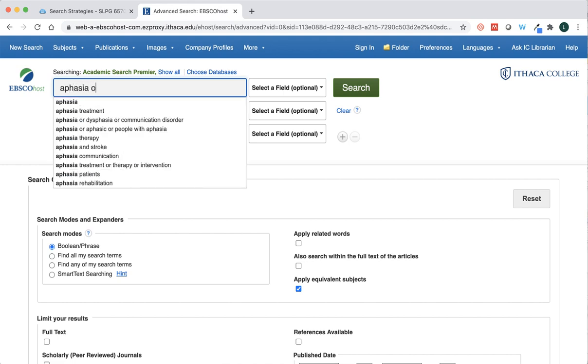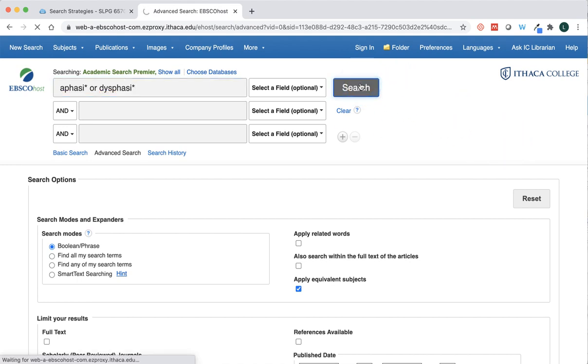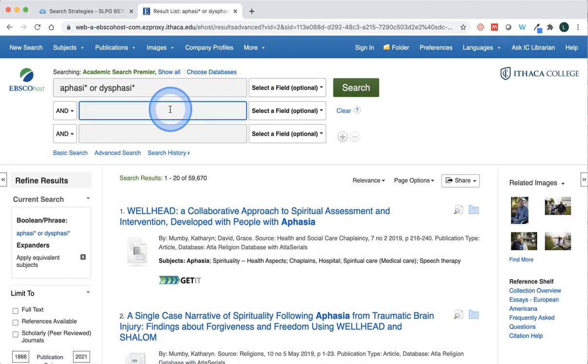If you can remember, typing in "or", it'll start to give us some other similar terms that we might want to include in our search. And you might also remember if I took away the A at the end of these two terms and put in an asterisk there, it'll search for aphasia, aphasic, any endings that can come up. It's just a way to broaden your search a little bit. So it searches the different keyword variations.